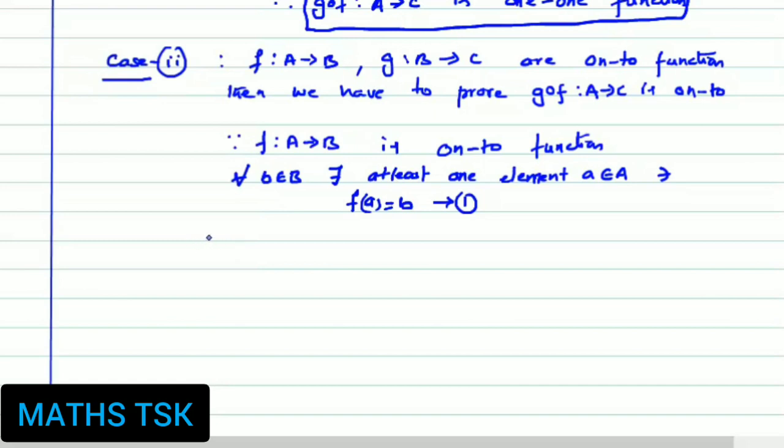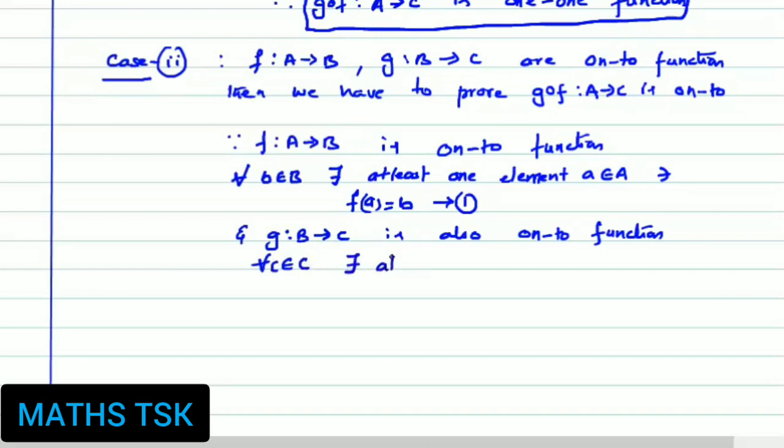Also, g maps B to C is also an onto function. Then, according to the definition, for each c belonging to C, there exists at least one element b belonging to B such that g(b) is equal to c.